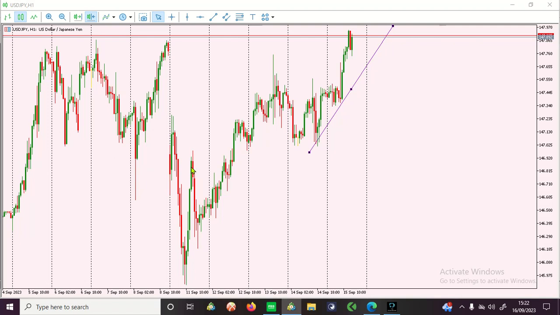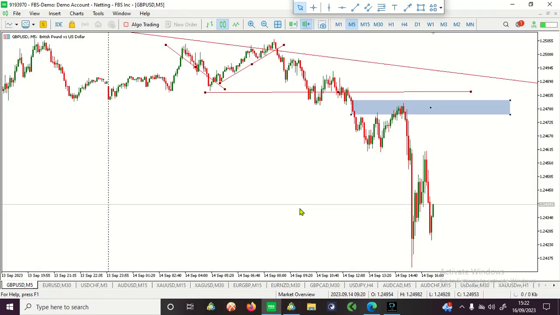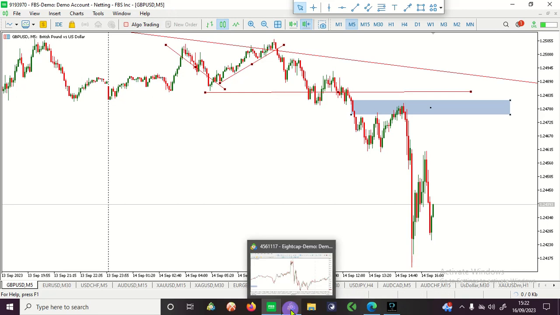The USD is bullish, and it is sending me the message that this is a strong USD. I don't need to get the strength of the USD, it is very strong. Likewise, GBP USD, you can see here that it's a bearish trend, meaning that USD is strong too. That's the reason why I make the decision.